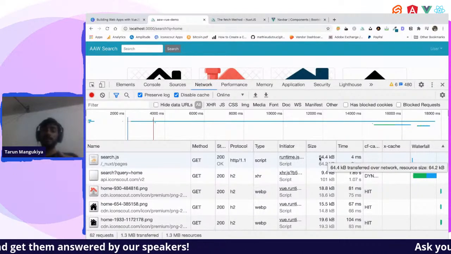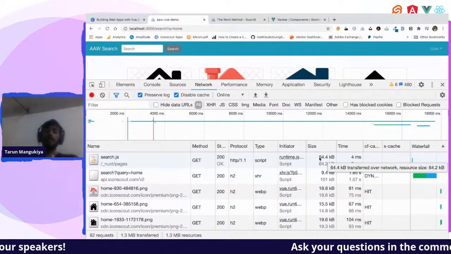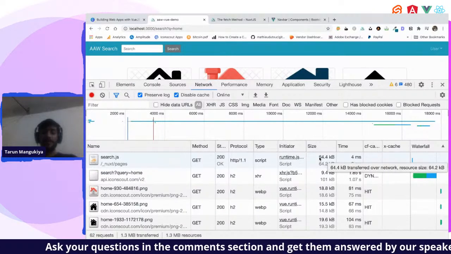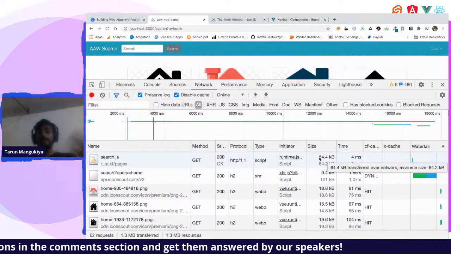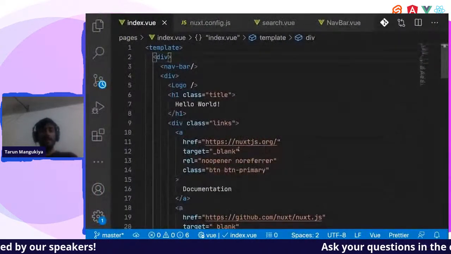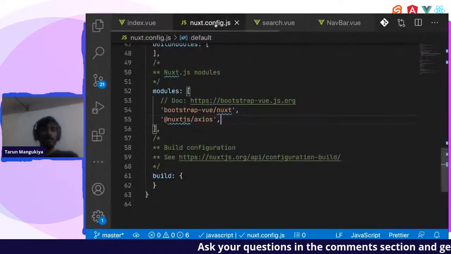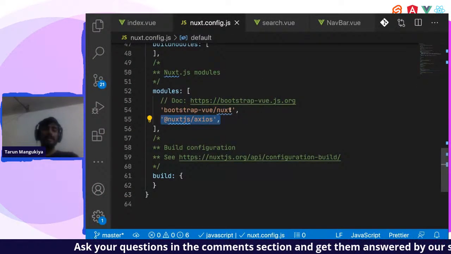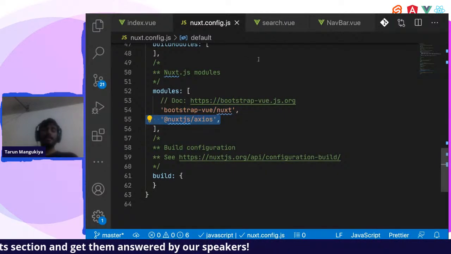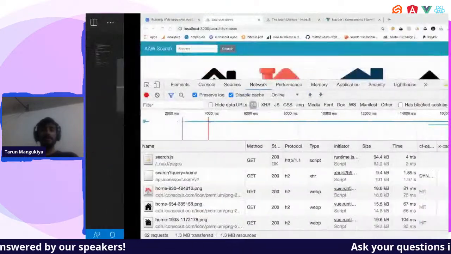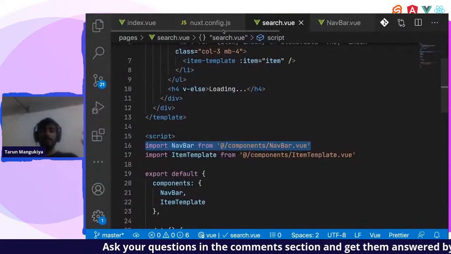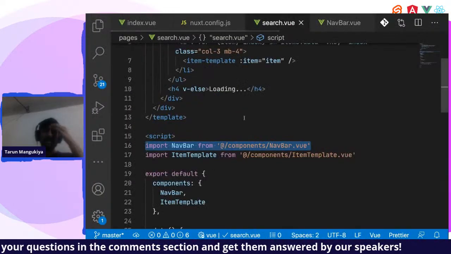If you do this using Vue.js, you will have to do optimization, or you might have to use webpack import methods and stuff. So this is inbuilt, and this is something we can easily utilize. We don't have to do anything. There are also multiple other methods which you can use to optimize. For example, we are loading Axios or BootstrapVue globally over here, but we need Axios in the search page only. So for that, removing that from modules and importing it manually in our pages, we can optimize